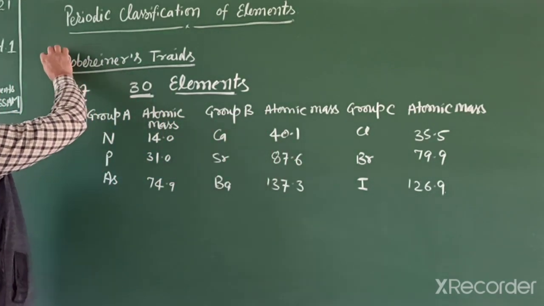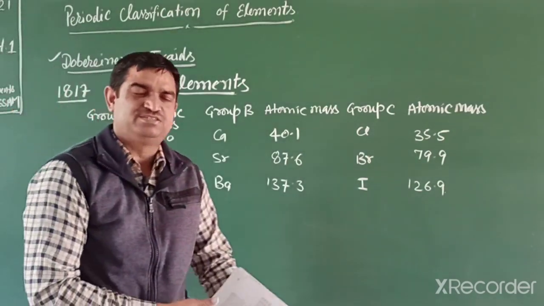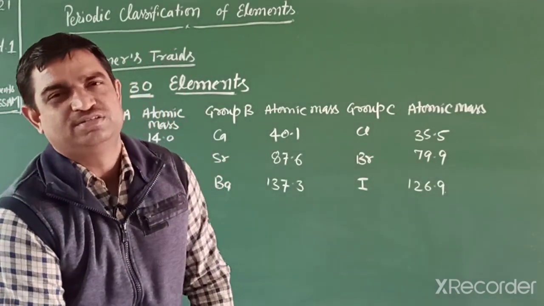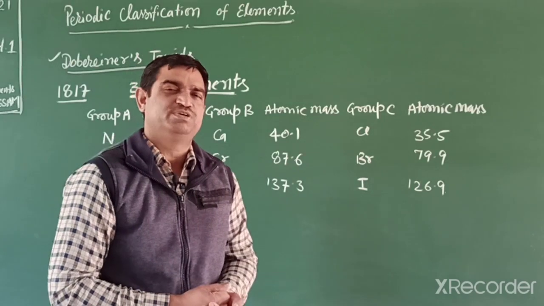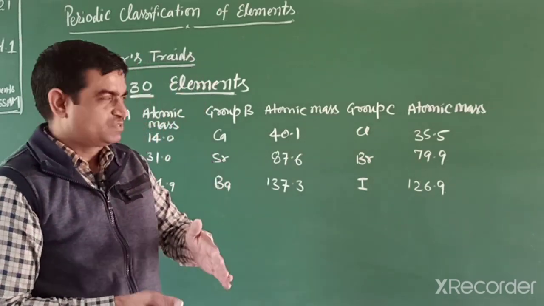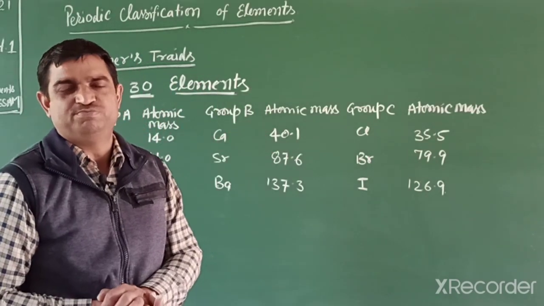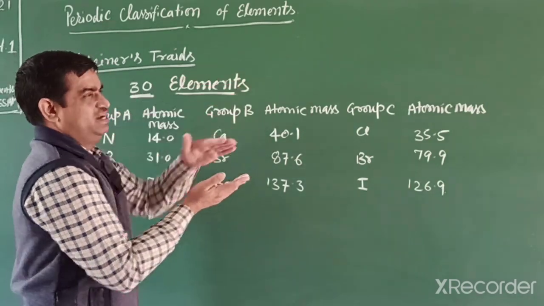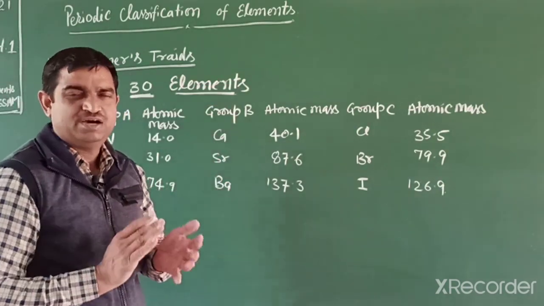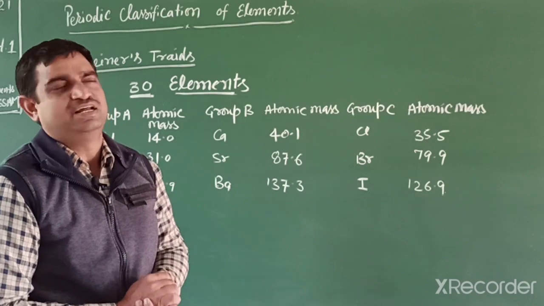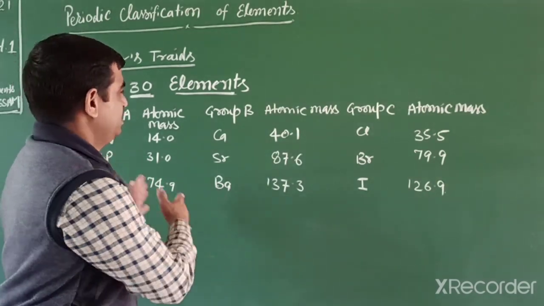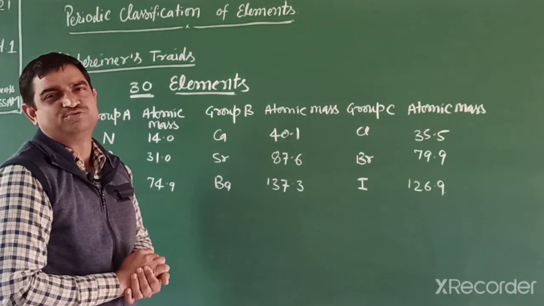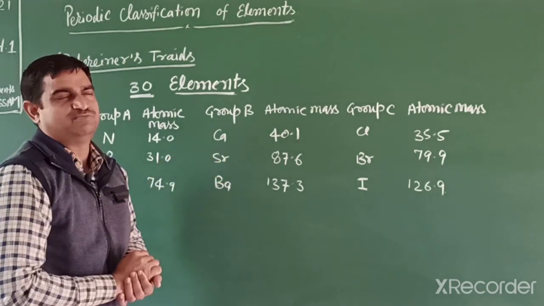So according to Dobereiner's triads, he classified the elements in increasing order of atomic mass. Then he arranged three elements in a group, such that the average mass of the first and third element gives the mass of the middle element. He arranged all the elements in such type of groups. This one is in tabular form.